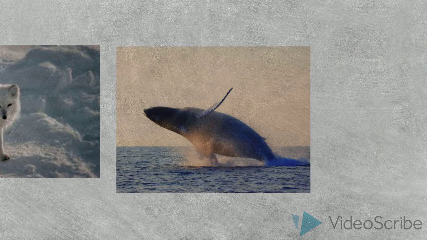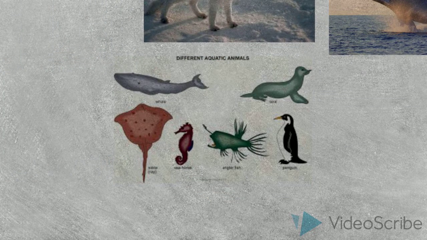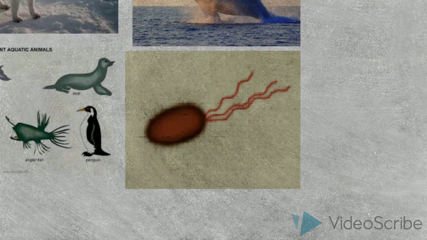Whales have thick blubber fat for insulation and as a thermal and energy store. Aquatic animals have a streamlined shape which allows faster movement to catch prey and escape predators. Flagella in bacteria allow movement.